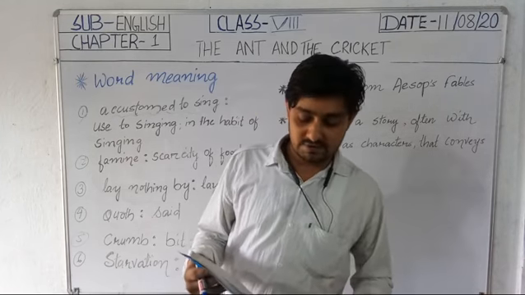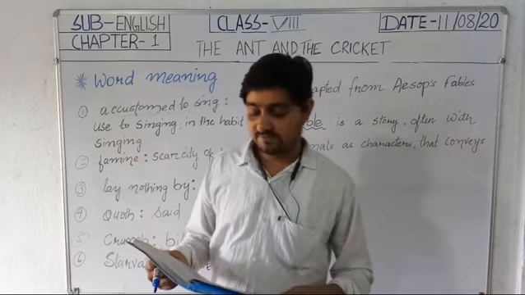Some crickets have 4 legs and some have 2. So here, what did the grasshopper reply when the ant asked why he did not store anything for the winter? He replied that his heart was so light, he was enjoying that sunny day, that springtime, and he sang all through the day and night, and he did not care about the future.